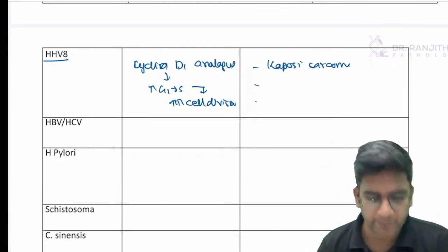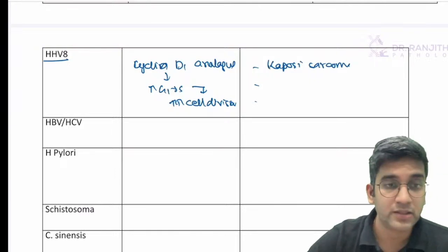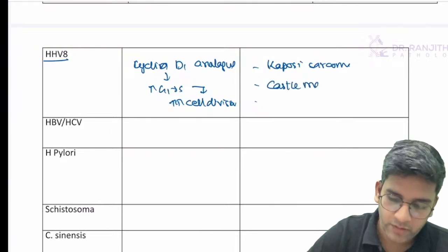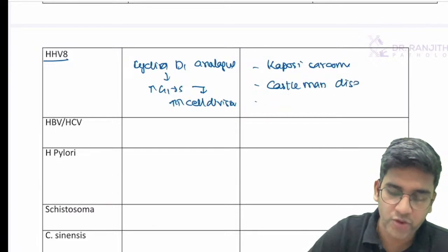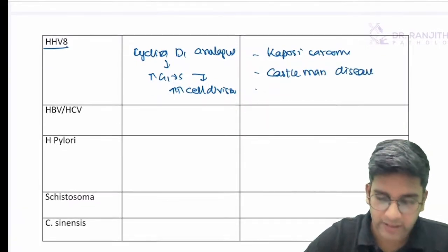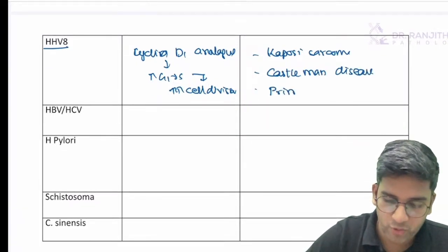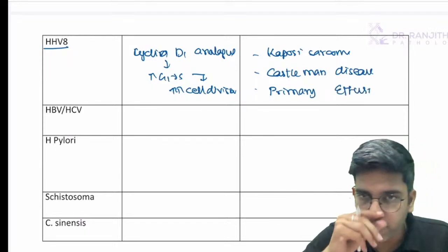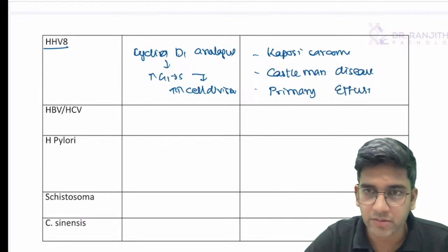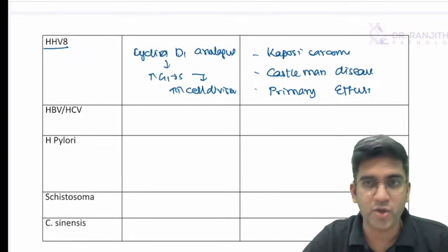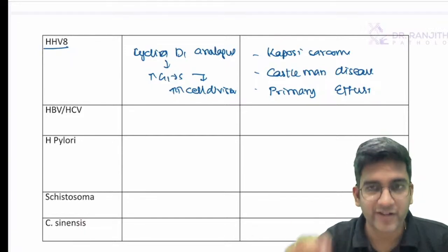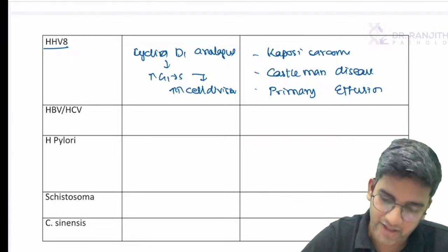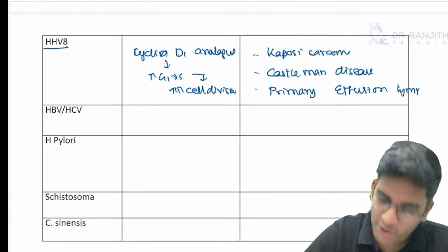Kaposi is one. The other one is Castleman disease. So Castleman disease also is one more, right? And then we have primary effusion lymphomas. So these are three things which can happen.